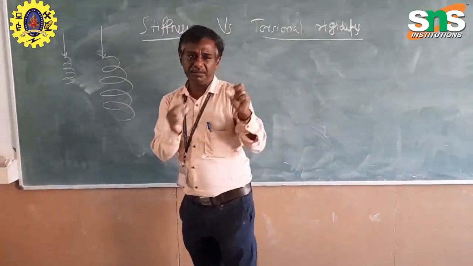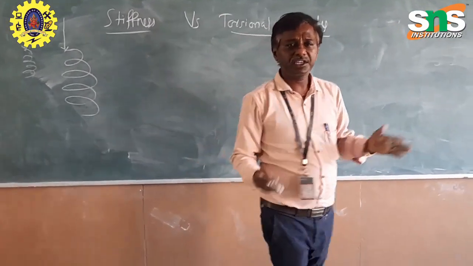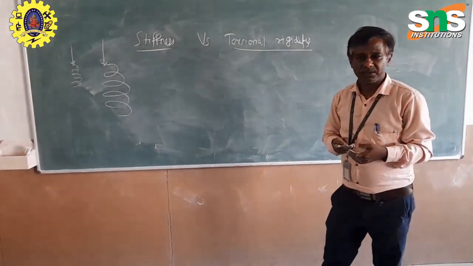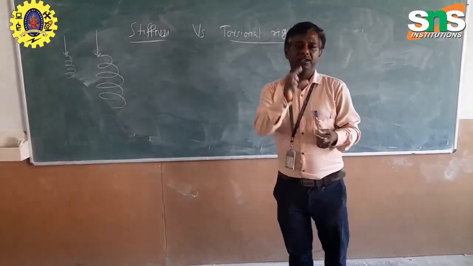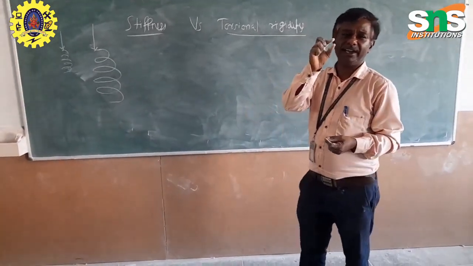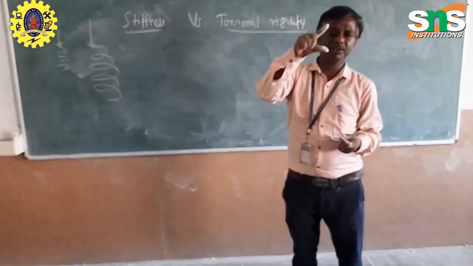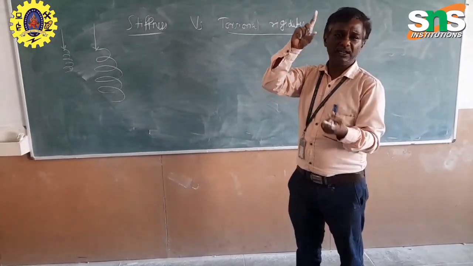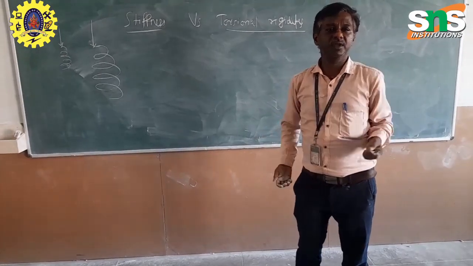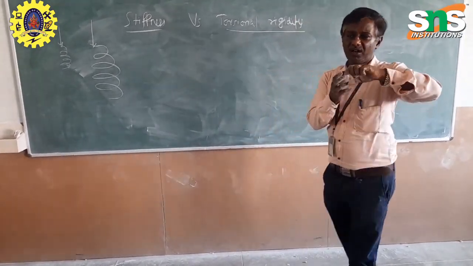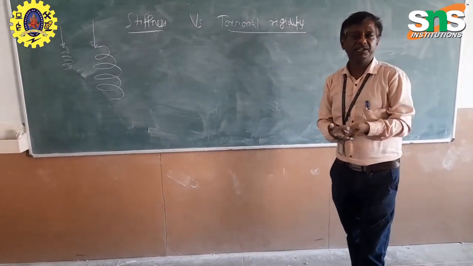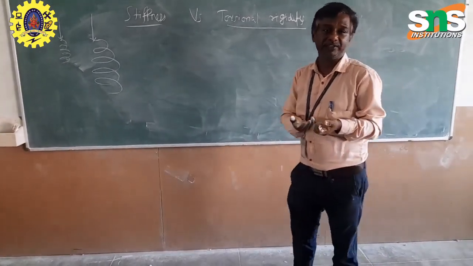Here it is somewhat bigger. Is there any difference in stiffness? Have you found out? Yes. If the wire diameter is small, you can easily apply the load. A small amount of load will make it deform. But in the rigid one, the diameter is higher.